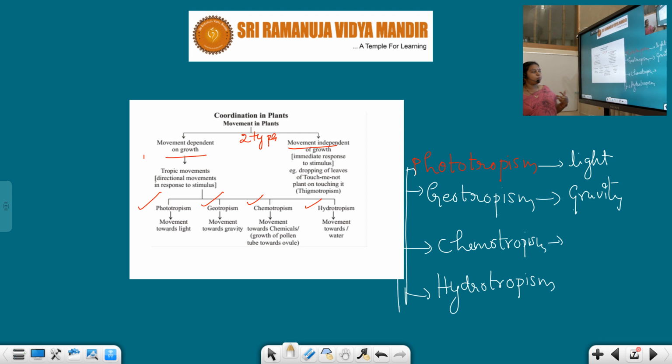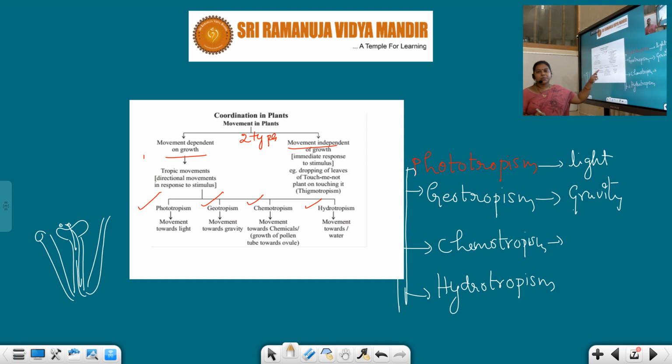So the pollen tube is developed through the movement of the pollens. For the process of fertilization to occur, there should be movement of pollen grains into the pollen tube. So that will come under chemotropism. The best example is the growth of the pollen tube towards the ovule.